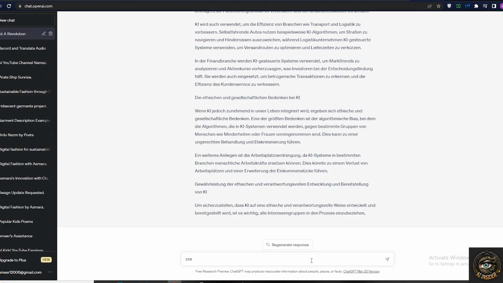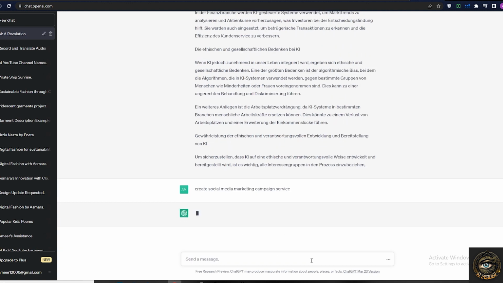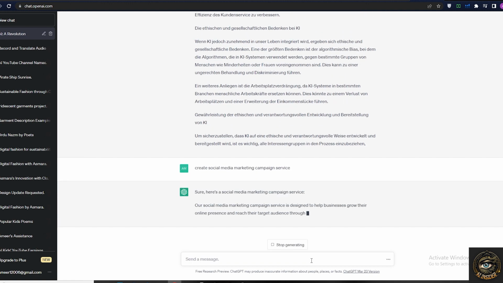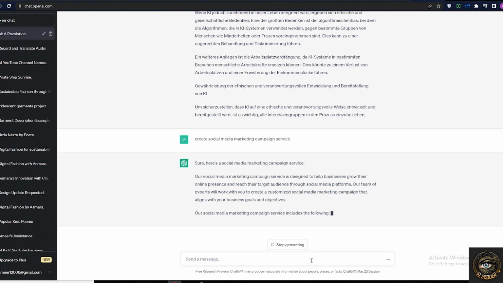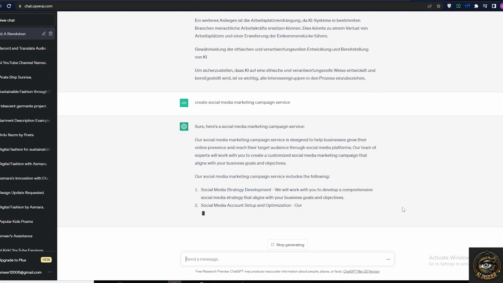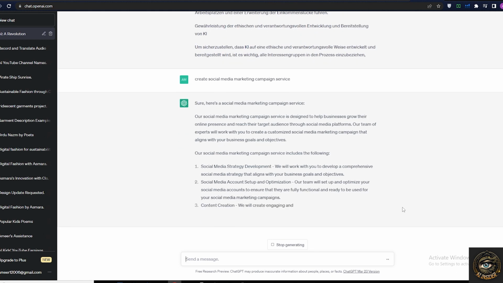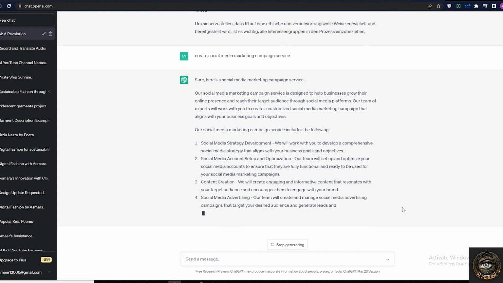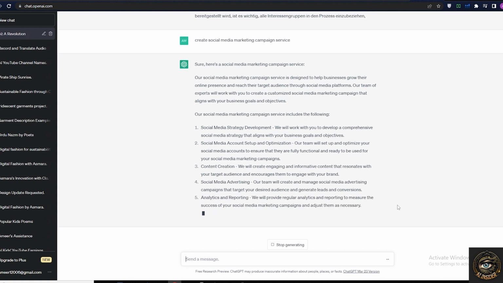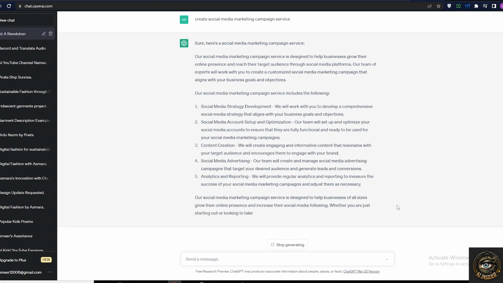Email marketing. You can also ask ChatGPT to create an email campaign for you, which can save you a lot of time and effort. These are just a few examples of how you can use ChatGPT to make money online. The possibilities are endless, and with a little creativity and effort, you can earn a substantial income by offering your services on platforms like Fiverr.